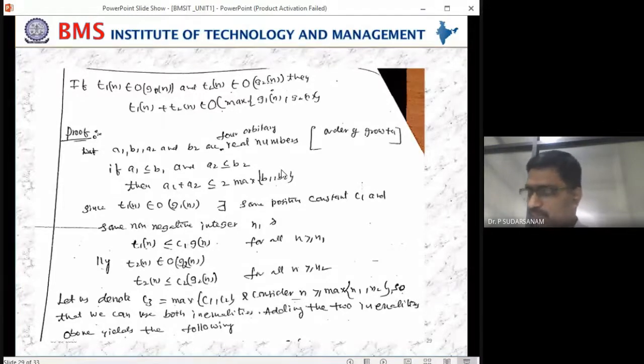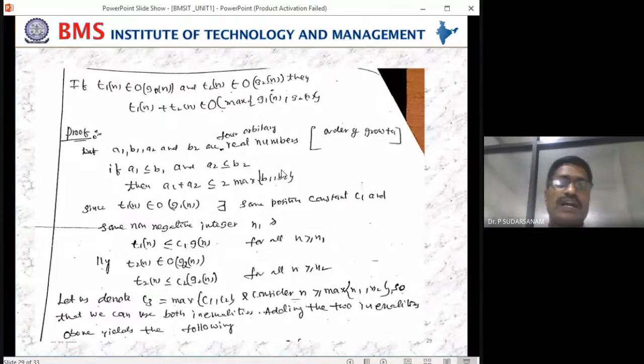I told you, write it down on the left side. A1 is equal to 1, A2 is equal to 3, B1 is equal to 2, B2 is equal to 4. Now we have written A1 is less than or equal to B1, A2 less than or equal to B2.